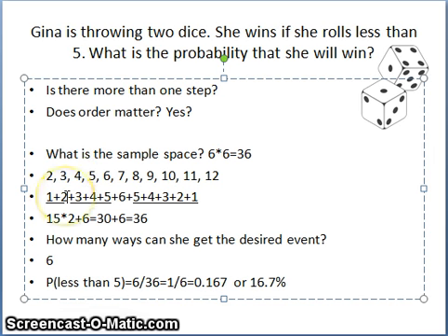There are 2 ways to get a 3. You could get a 1 and a 2, or a 2 and a 1. There are 3 ways to get a 4, because you have a 2 and a 2, or you could have a 3 and a 1, or a 1 and a 3.